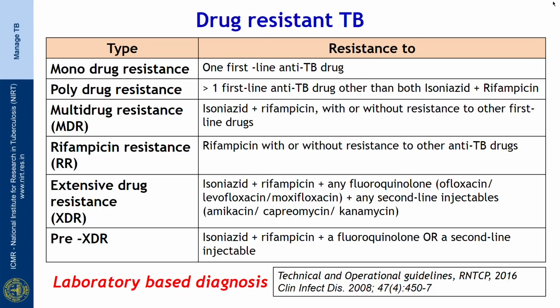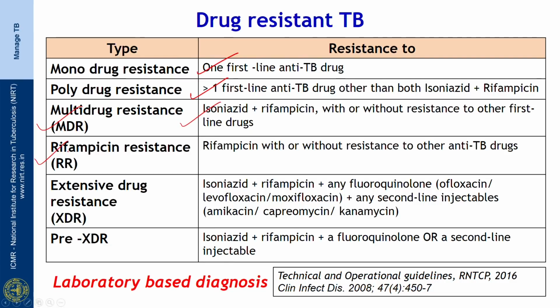What is monodrug resistance? Resistance to one first-line anti-TB drug is known as monodrug resistant. You must have heard in previous lectures about the first-line and second-line anti-TB drugs. So, in case of resistance to one of the first-line anti-TB drugs, it is known as monodrug resistant TB. Resistance to more than one first-line anti-TB drug, other than both isoniazid and rifampicin, is known as polydrug resistant tuberculosis. Multi-drug resistant TB or MDR-TB is referred to when there is resistance to isoniazid and rifampicin with or without resistance to other first-line anti-TB drugs.